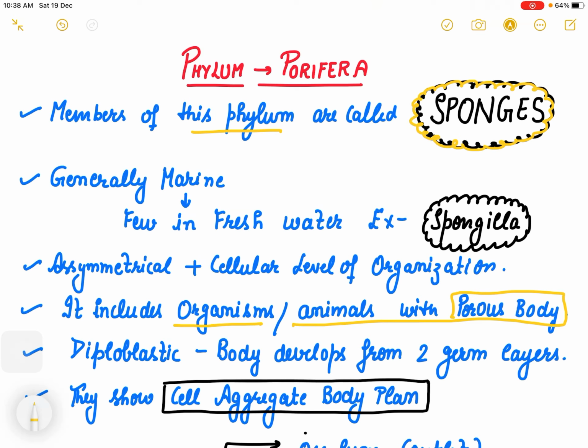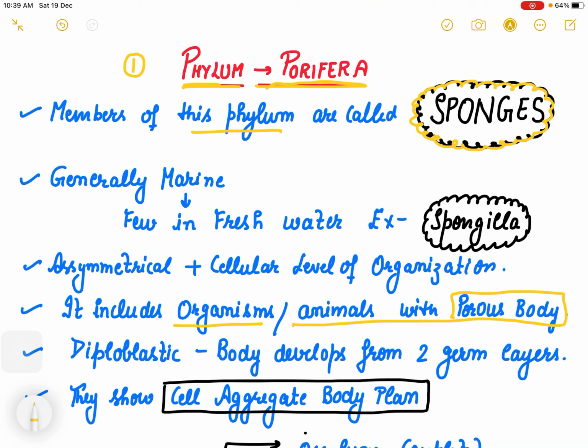Many of us know the name sponges, but we don't know to which phylum it belongs. Sponges belong to a very basic phylum, the first phylum of animal kingdom, that is Porifera.